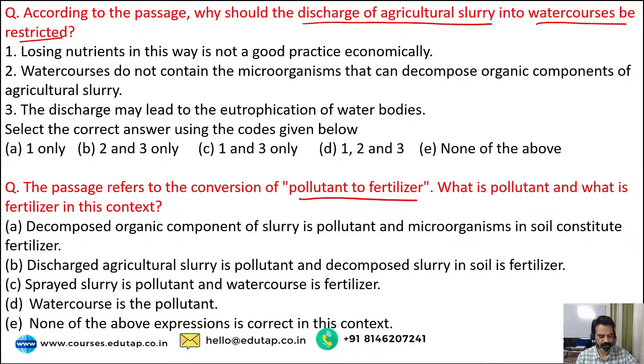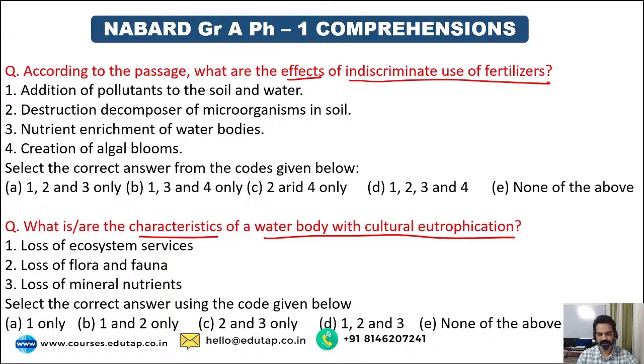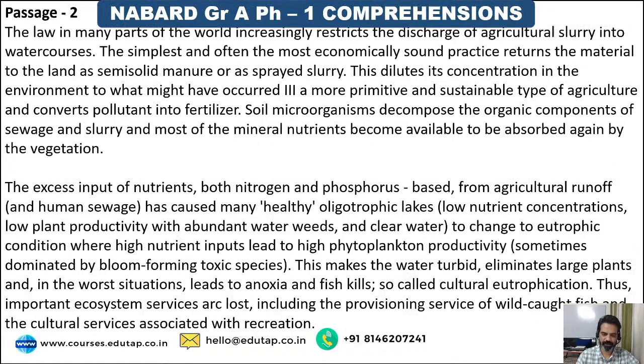So guys, this is what happens when you read the questions carefully, right? Very good, Neha. Very good, Lina. Very good, DK. Very good, Marandi. Very good, Lina. Very well done, guys. Now try to read the passage carefully with me and let's try to solve the questions, right? Remember the keywords. Discharge of agricultural slurry into water courses be restricted. What does the author mean by pollutant to fertilizer? Effects of indiscriminate use of fertilizer and characteristics of water body with cultural eutrophication. All right, now let's read the passage.